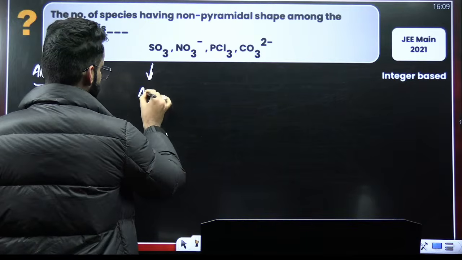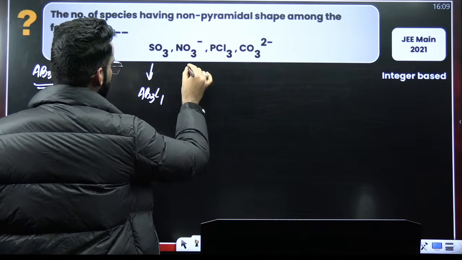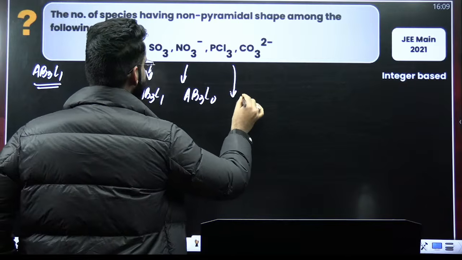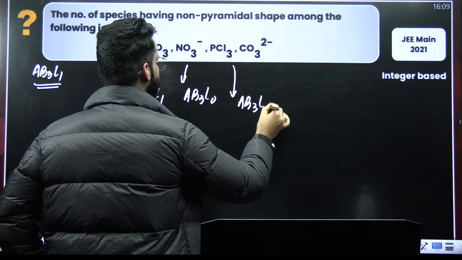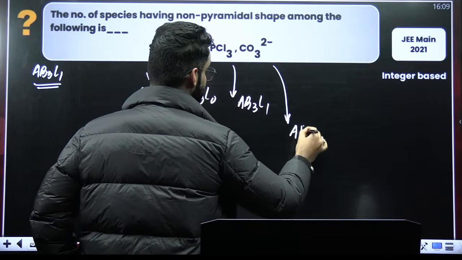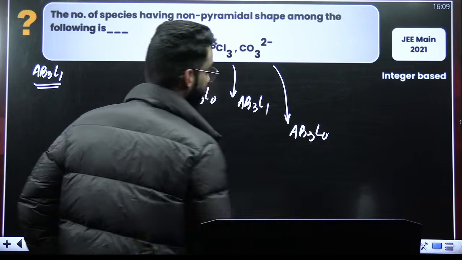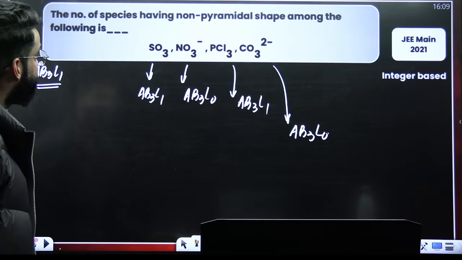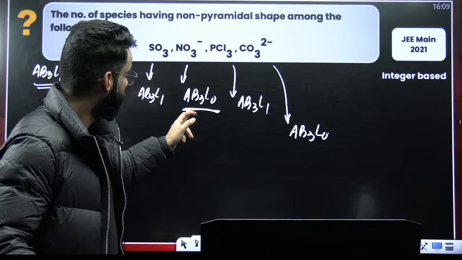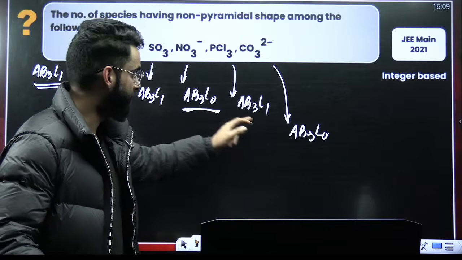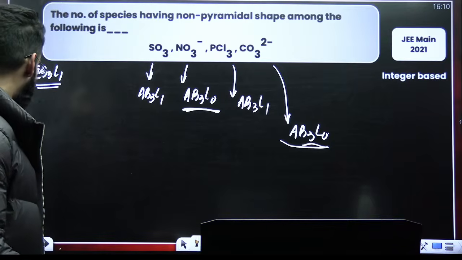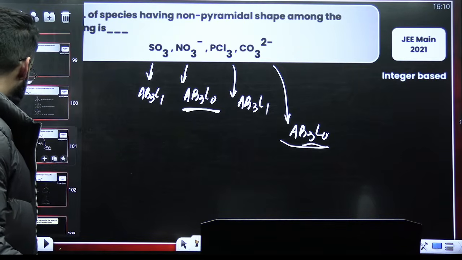So SO3 is definitely AB3L1 type. NO3 negative is AB3L0 type. PCl3 is AB3L1 type. CO3 di-negative is AB3L0 type. Can you check them? We have to check the species which are non-pyramidal. Non-pyramidal will be this one, right? AB3L0. Even this one. This is pyramidal. Perfect. So the answer is going to be 2.